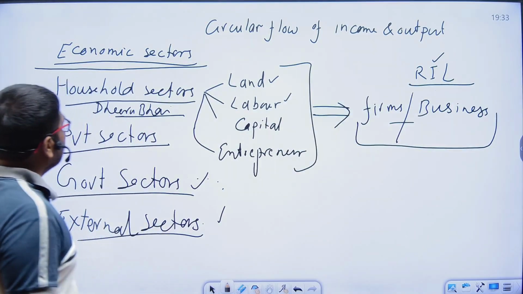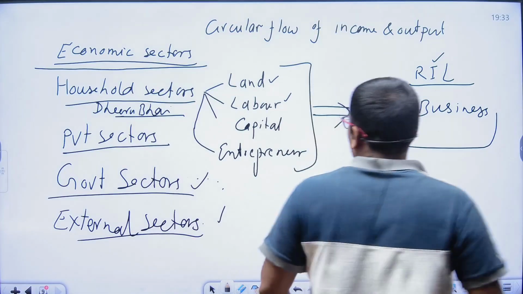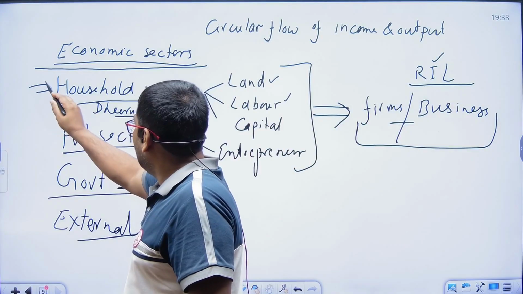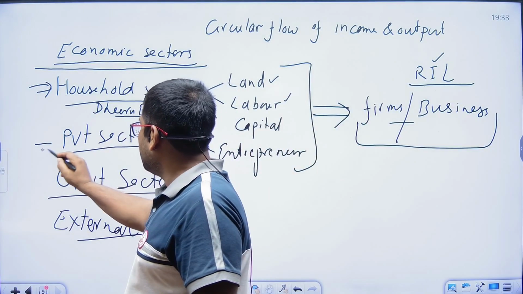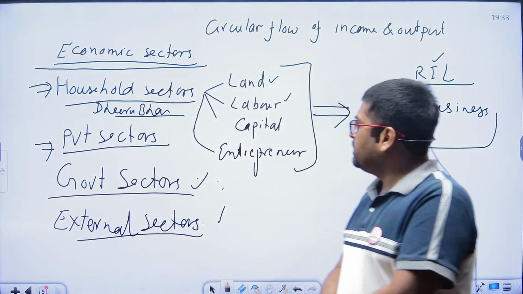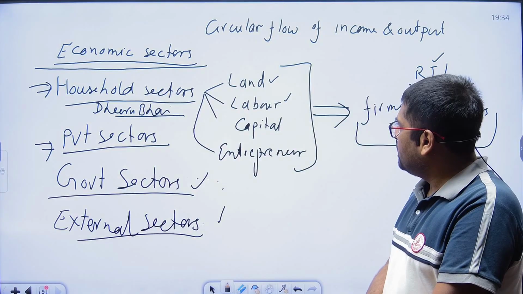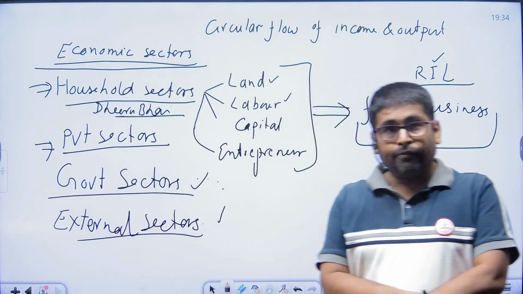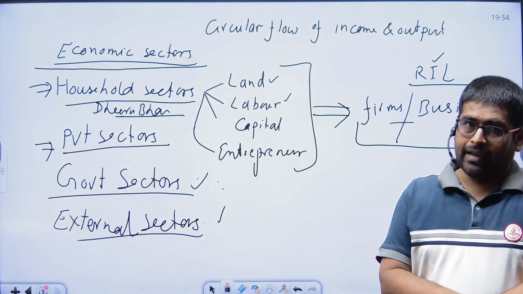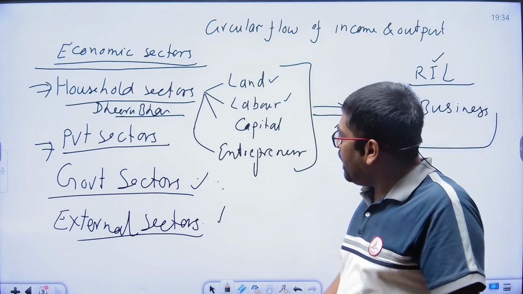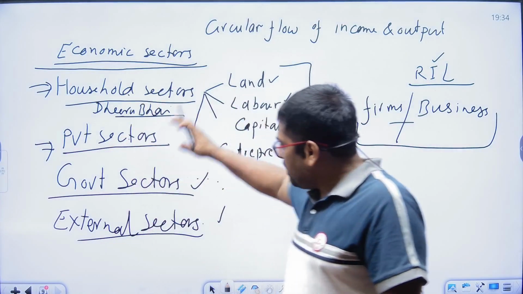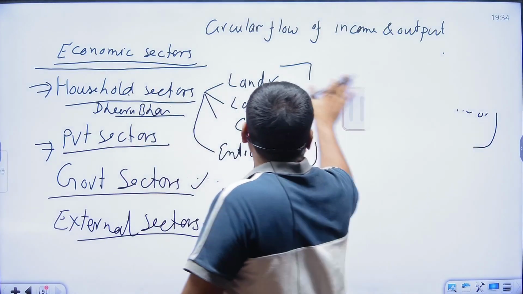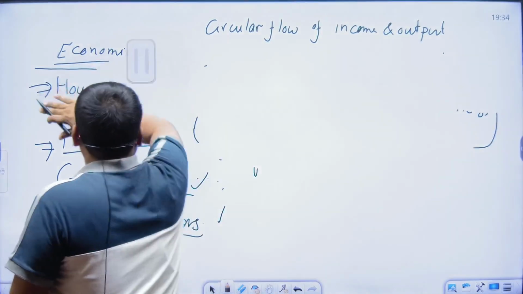Now we come to the circular flow of the economy. Here we consider only the household and private sector, meaning businesses and firms. For simplicity, we look at how goods and services, income and expenditure flow and circulate in an economy. For easy work, we select only these two and leave the rest aside. So we come to the circular flow of income and output.